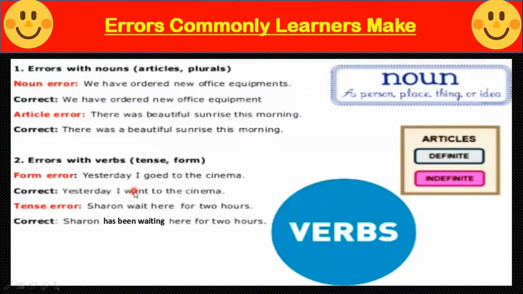Errors with verbs. Yesterday I go to the cinema. Yesterday I went to the cinema. Go, went, gone. Sharon wait here for 2 hours. Wherever for or since is used, we will use has been. Sharon has been waiting here for 2 hours. In present perfect continuous tense, we are using has been or had been.